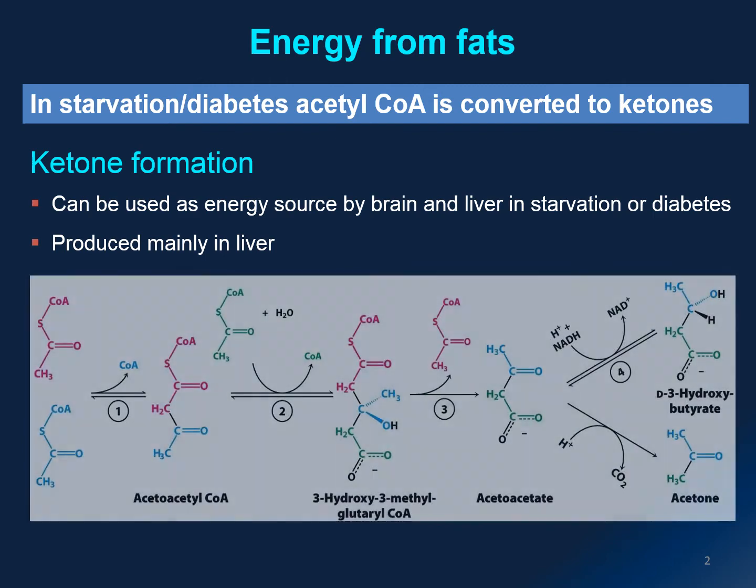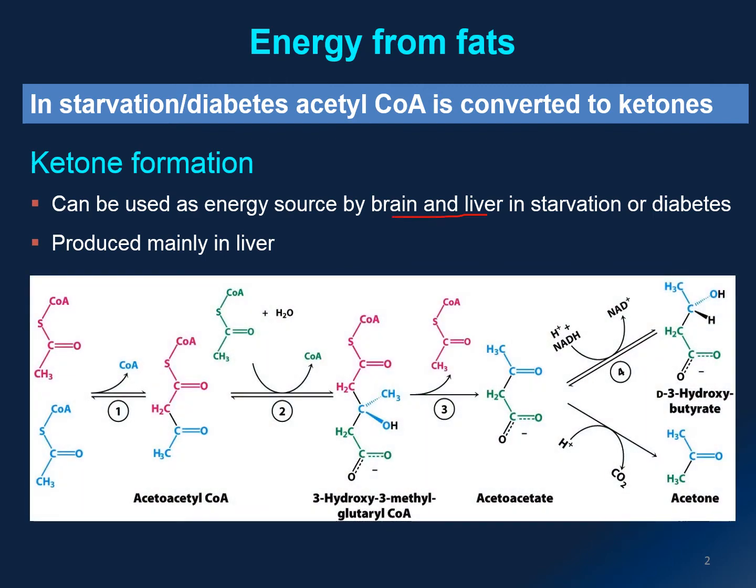So, ketone bodies can be used by your brain and liver during starvation or diabetes, but they are less efficient, meaning that they can produce less energy than through the normal oxidation pathway for acetyl coenzyme A. And they are mainly produced in your liver.